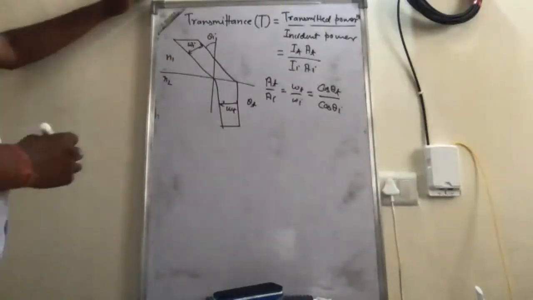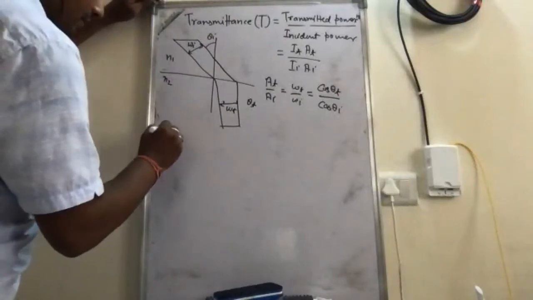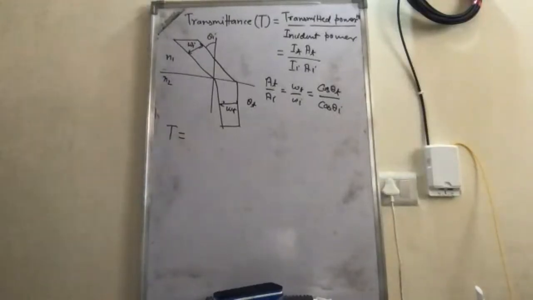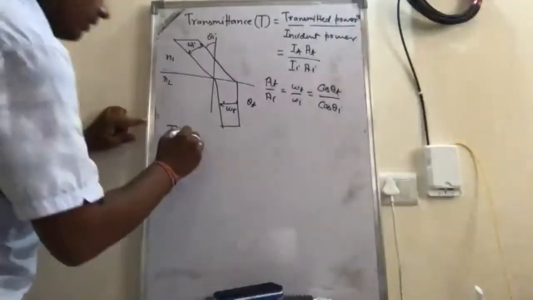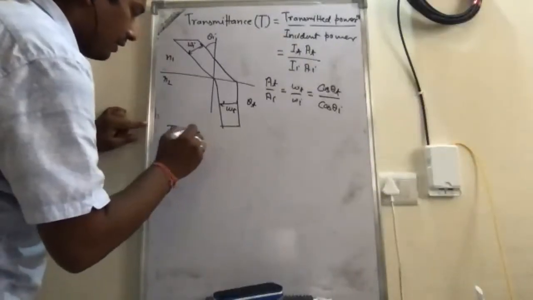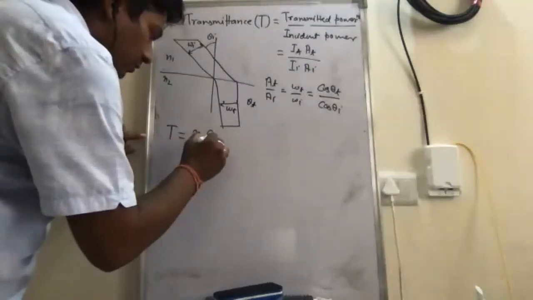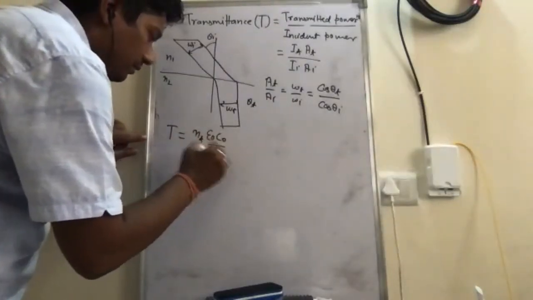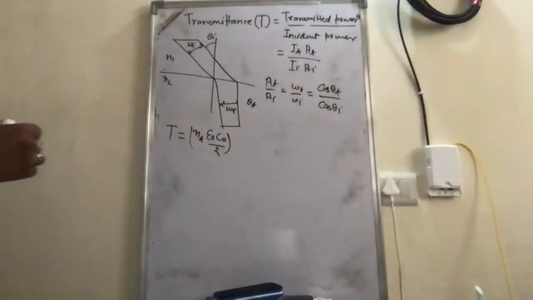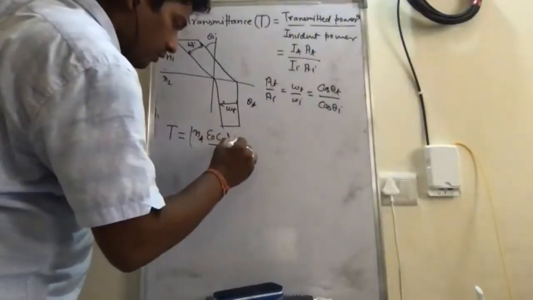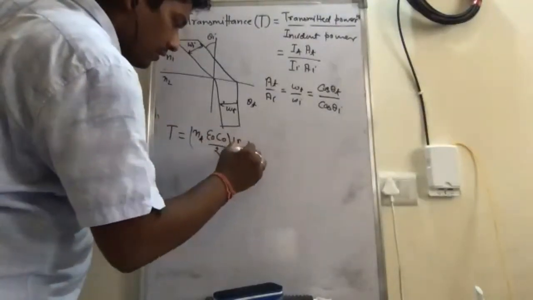So the transmittance will be given by T is equal to I_T. I_T is nothing but N_T, where N_T is equal to N2, times epsilon naught c naught divided by 2, times the mod of the transmitted field squared.